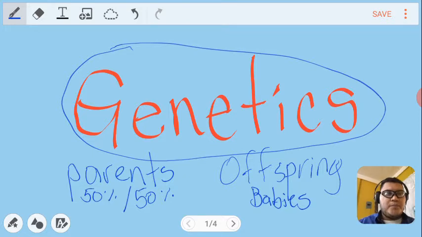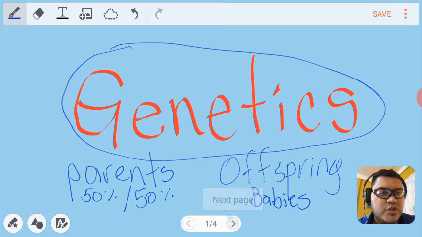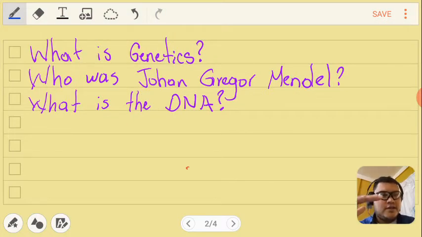Okay, so now we are going to study how these characteristics can be varied from one generation to another generation. That's another word that we are going to study a lot. Generation one is like the first generation that is going to mix together to create a baby. The generation two are the babies of that generation. But I'm going to explain that better in the next page. Let's speak first about what is genetics.